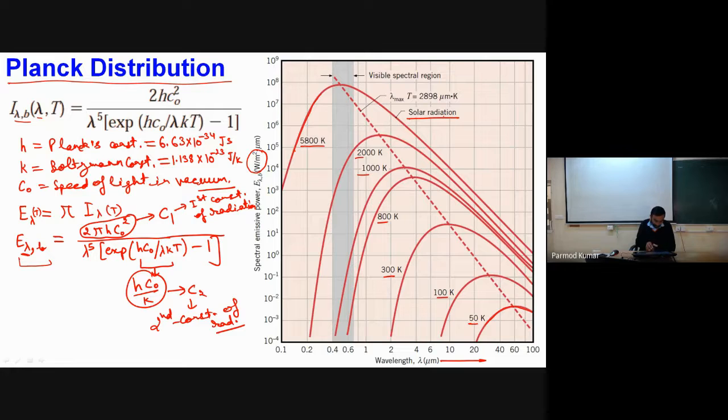Okay, now if we see, there are some important characteristics of the spectrum. For example, you can see that we have a peak value at some wavelength, and on either side of this wavelength the value of spectral emissive power is decreasing.